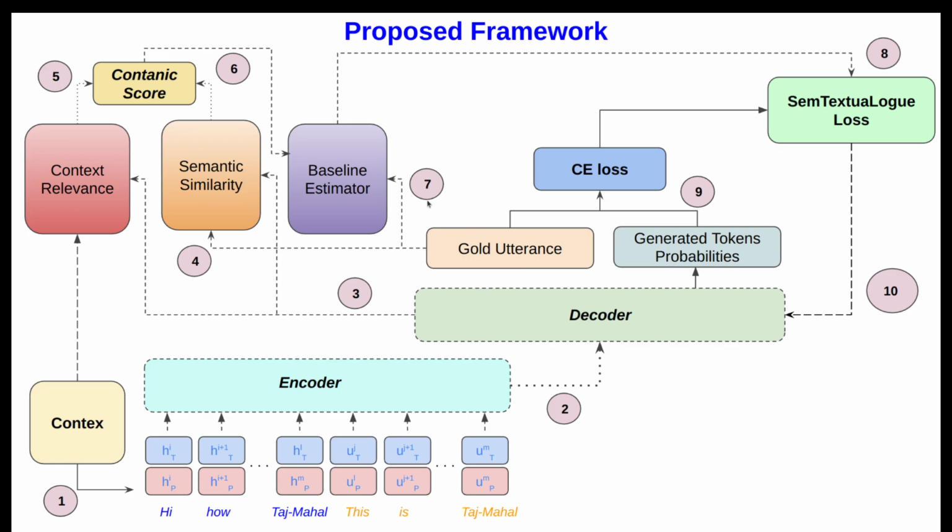This line you are seeing, which is passing gold, is going to the baseline estimator. So there is a mistake. It should not be that line. It should be the generated token probabilities. There is a mistake around that.